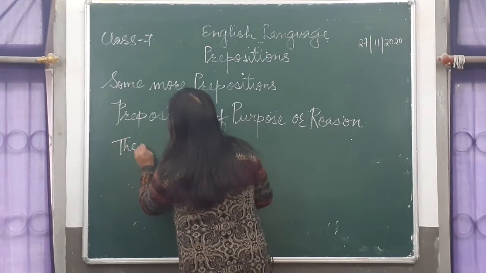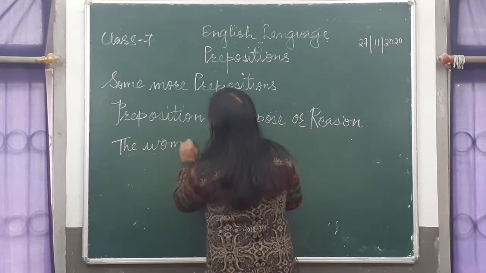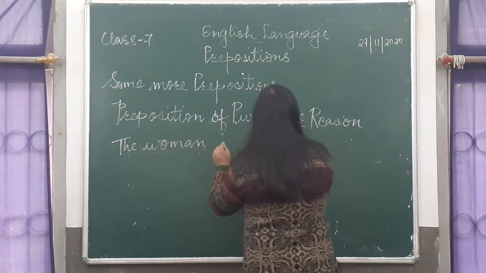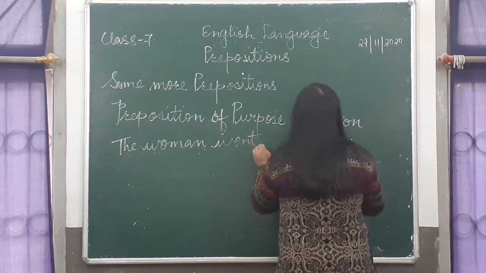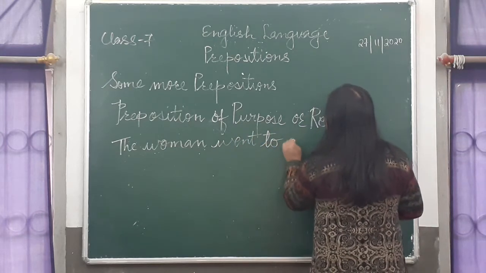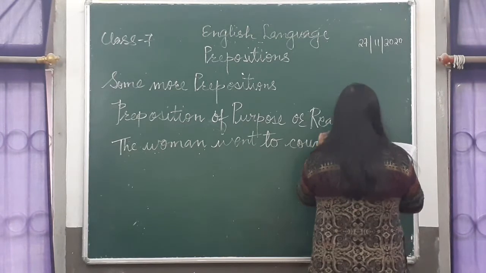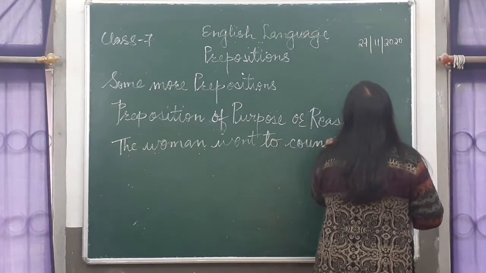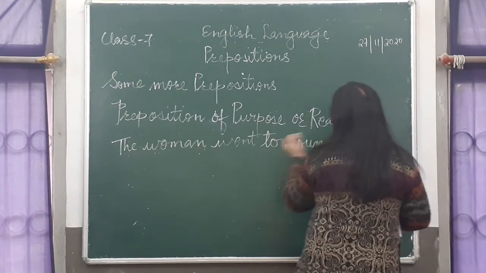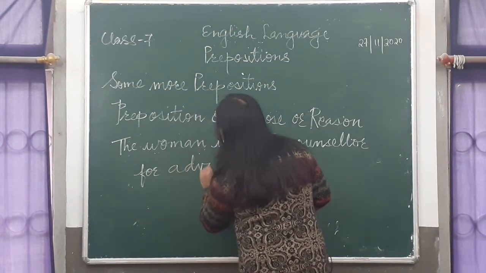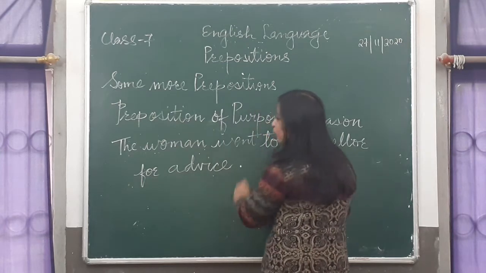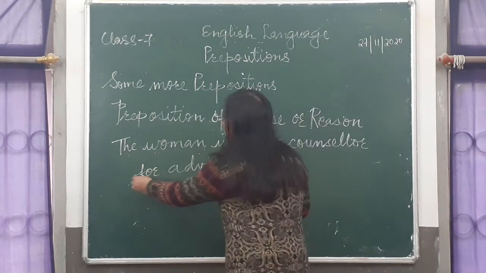The woman went to the counselor, for what? For advice, for taking advice. There was a reason for going to the counselor, for taking advice.